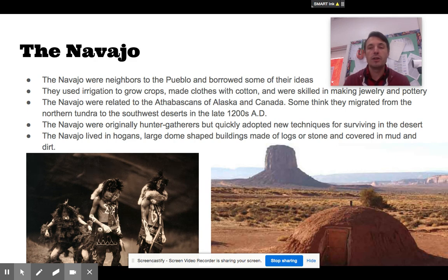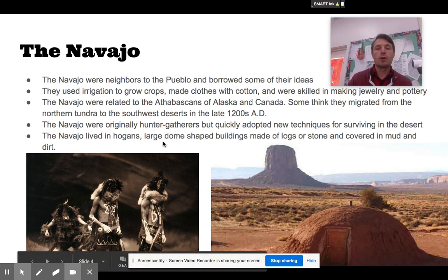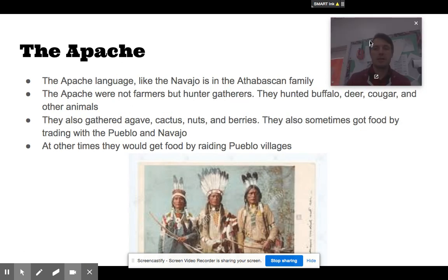The Navajo lived in hogans. Here's a picture of a hogan right here, which were large dome-shaped buildings made of logs or stone and covered in mud and dirt. Next, the Apache.